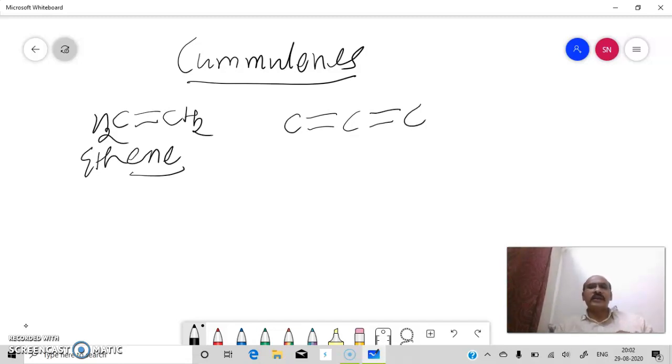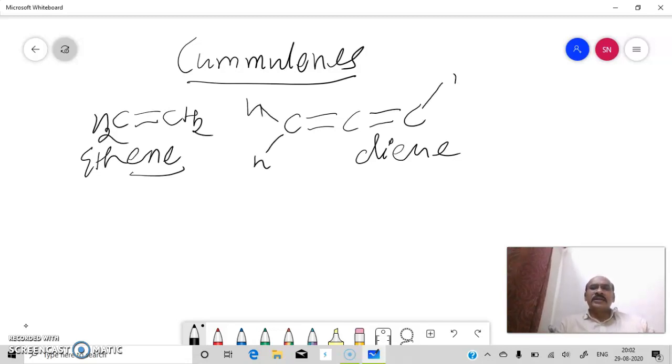Double bonds are there in a consecutive manner, a cumulative manner. Carbon double bond carbon, immediately carbon double bond carbon, immediately carbon double bond carbon, like that. So here again the suffix will be ENE, but as it is there 2 times, if you remember, we have to mention it as diene.